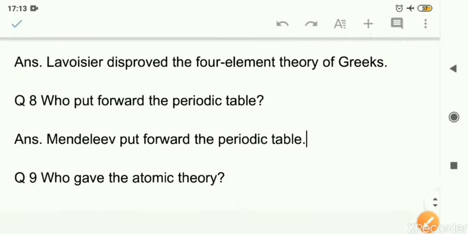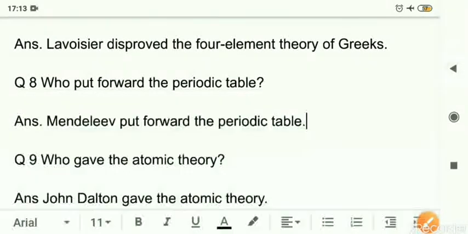Next, who put forward the periodic table? It was Mendeleev. The ninth question is, who gave the atomic theory? John Dalton. This eighth and ninth, about Mendeleev and John Dalton, we will discuss in our upcoming classes. That's all for these short answer questions. In the upcoming video we will be discussing the long answer questions and the book exercise. Students, you have homework for you now. You have to note down these answers in your fair notebook and you have to learn these answers.